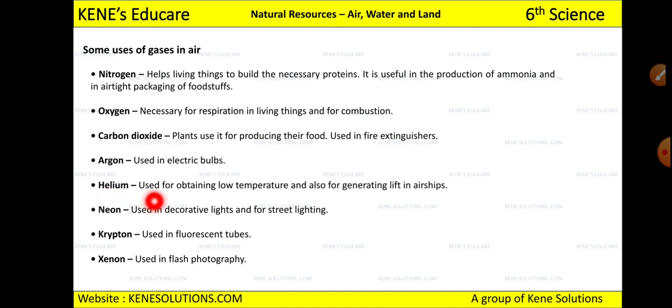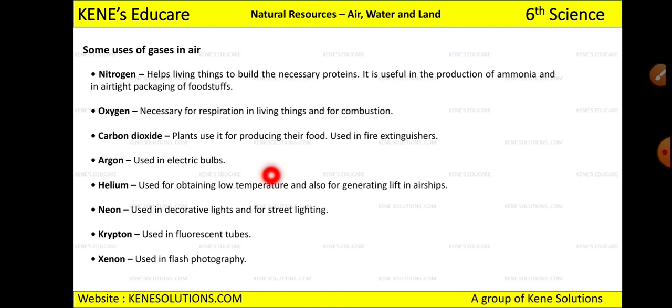Then helium is used for obtaining low temperature and also for generating lift in airships. So helium you will use when you have to lower the temperature of something. And neon is used in decorative lights and for street lighting. You might have seen the lights on the road, in that neon is used, and it is also used when we do decorations for Ganpati and other festivals, right?